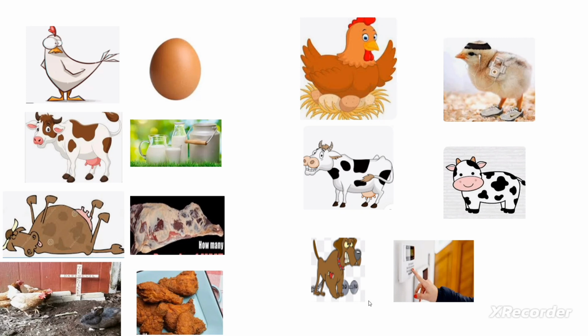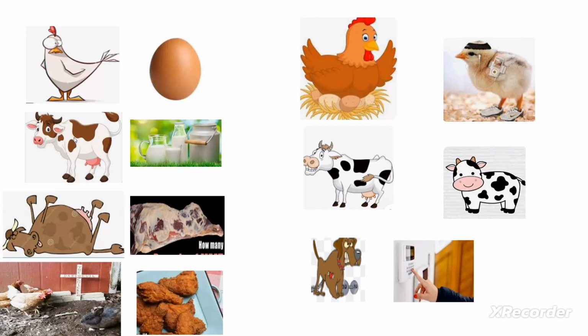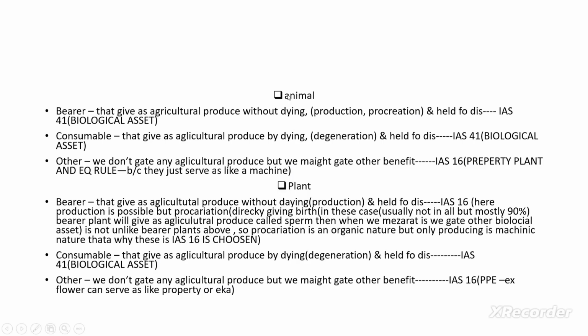So we can say that the service we get from other animals is somehow related to property, plant and equipment. Property, plant and equipment is mostly treated under the rule of IAS 16 rather than IAS 41, which is the reason why we use IAS 41 for the bearers and consumables: their service is more related to biological nature. So now that we have finished the animal sections, let's look at the plants. We will also classify plants as bearer, consumables and others.